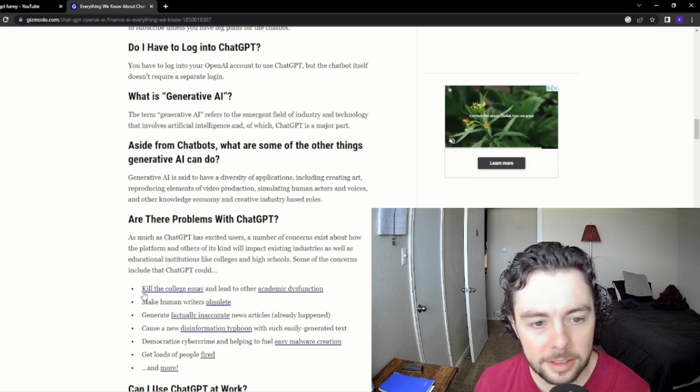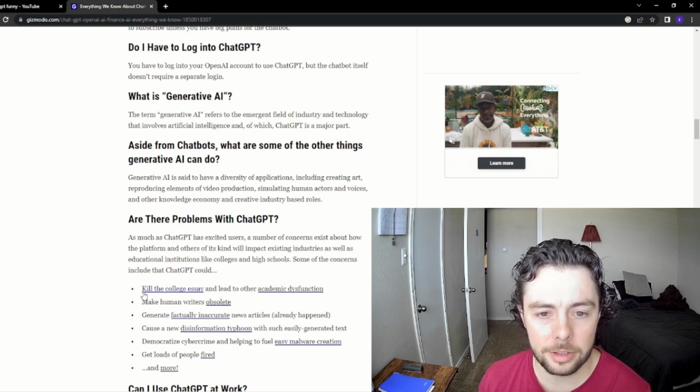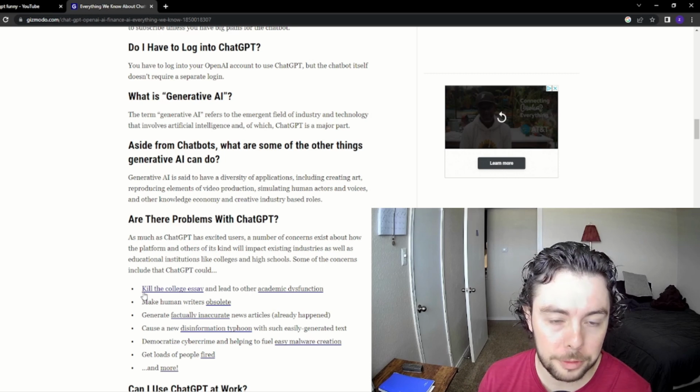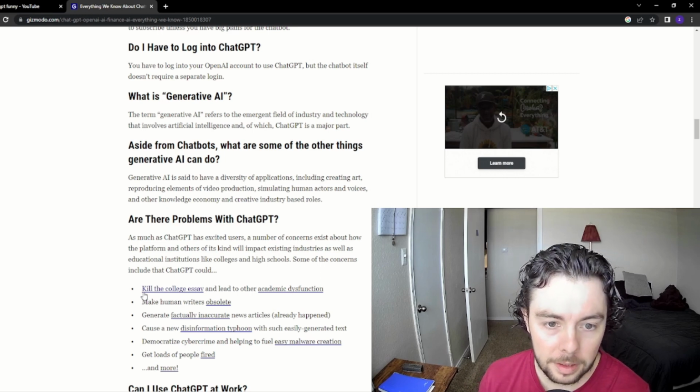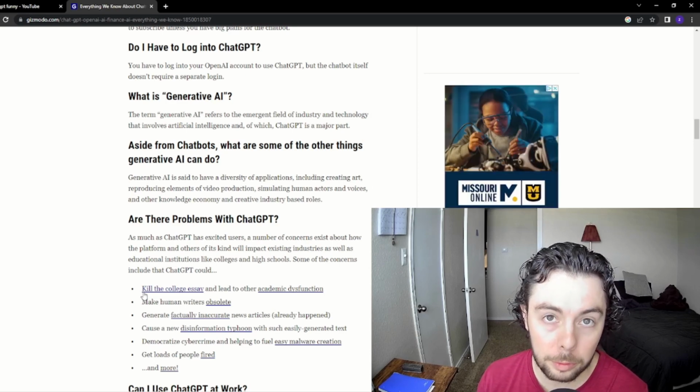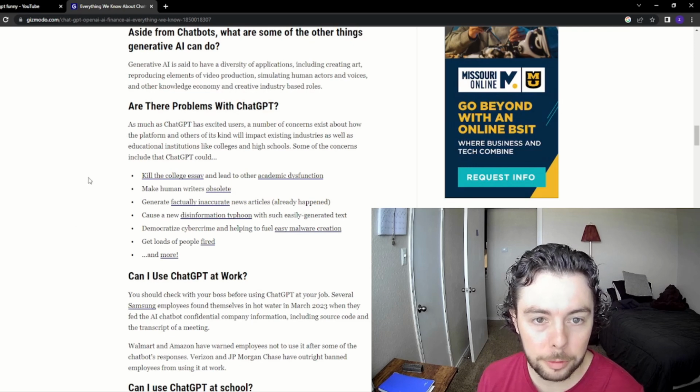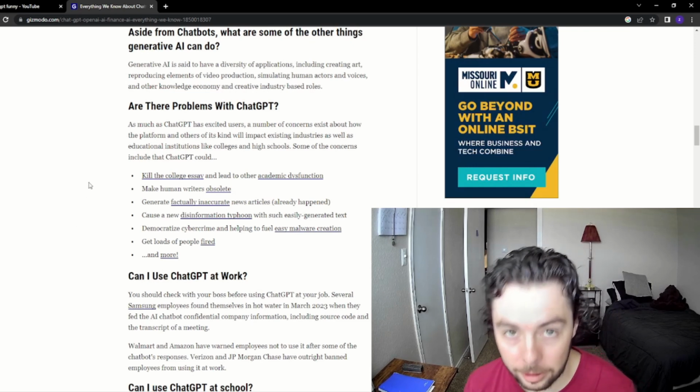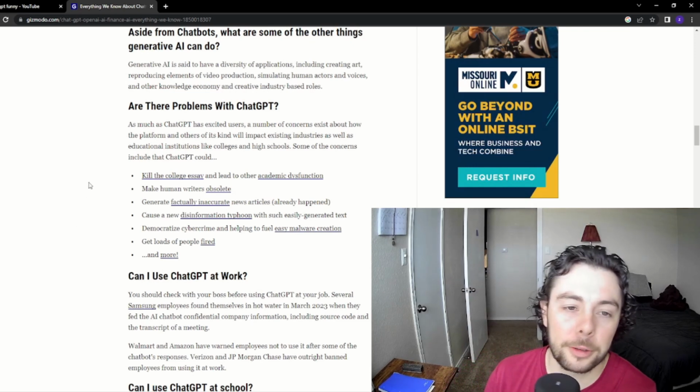Generative AI is said to have a diversity of applications, including creating art, reproducing elements of video production, simulating human actors and voices, and other knowledge economy and creative industry-based roles. So are there problems with ChatGPT? Hell yes. But let's see what the article says.